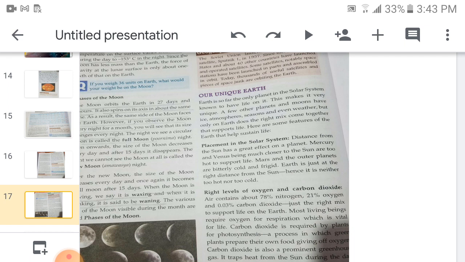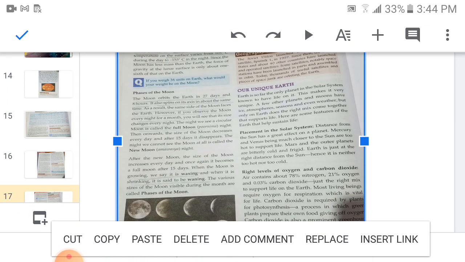So, oxygen is very important for living beings during respiration. Carbon dioxide is also required by plants during photosynthesis. And what is the other work of carbon dioxide? It traps the sunlight. If it did not trap the sunlight, what would happen? Nights would be very much colder. Because of the carbon dioxide on the earth, we get warmer nights.